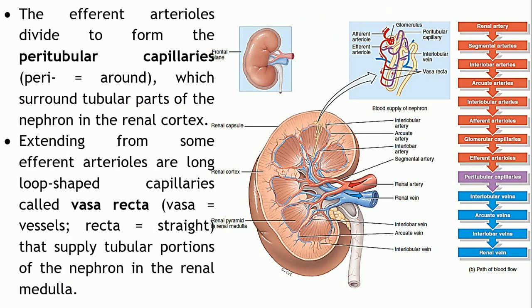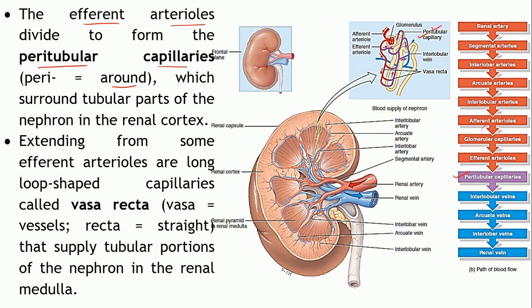Further, these efferent arterioles will divide to form another network of capillaries known as peritubular capillaries. Here you can see the color has changed. What does that mean? Now, the exchange of gases has taken place. So, this efferent arteriole has branched into several capillaries known as peritubular capillaries. Peri means around, so these are actually surrounding the tubular structures of your nephron. That is why these are known as peritubular capillaries.